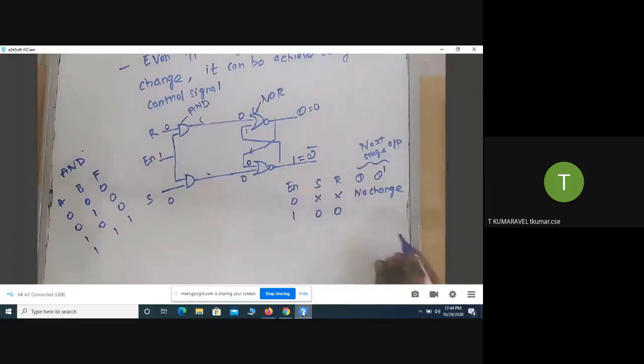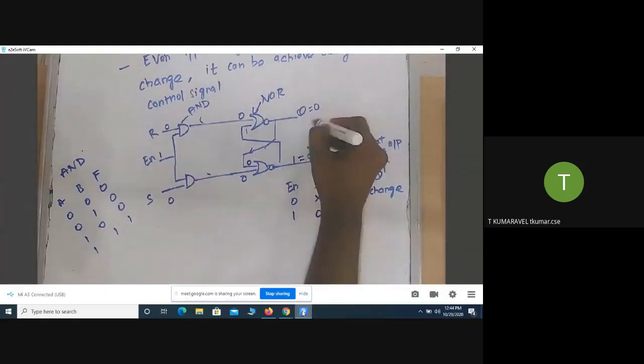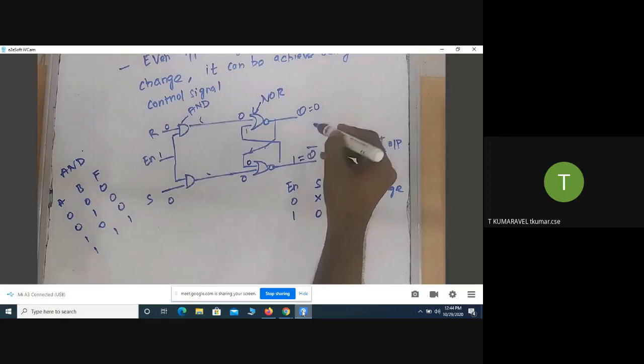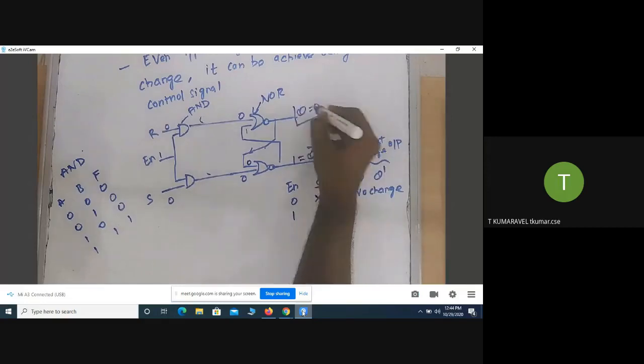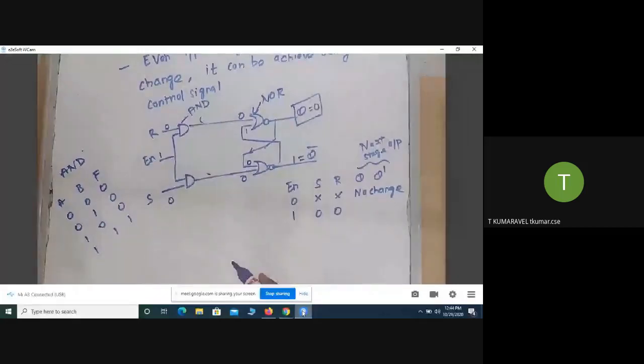Why am I saying the previous state? Initially, before starting that circuit, I consider the previous state output equal to 0. The same output I get in the current state also. That's why I declare that it will retain the previous state output, which can be denoted as no change.